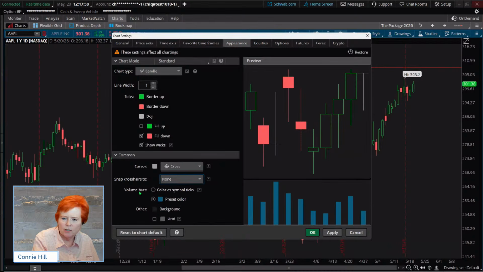Then the volume bars. You can have some choice. Right now, it's set to this preset color of blue.